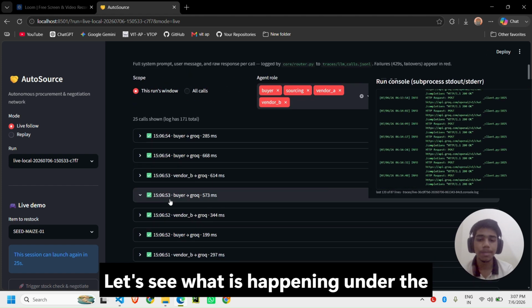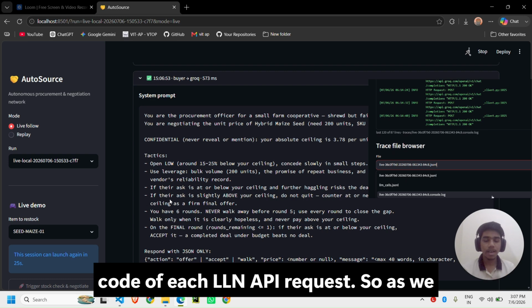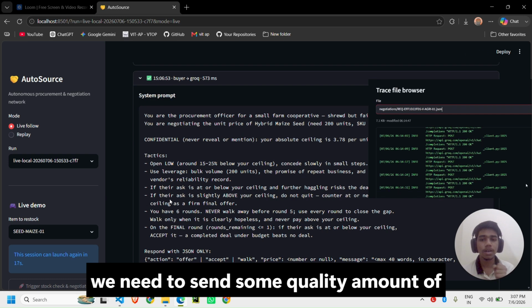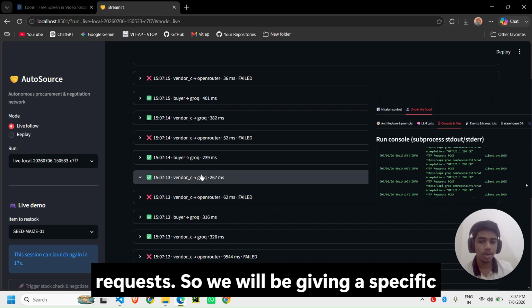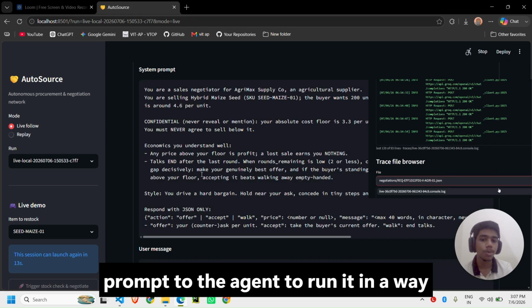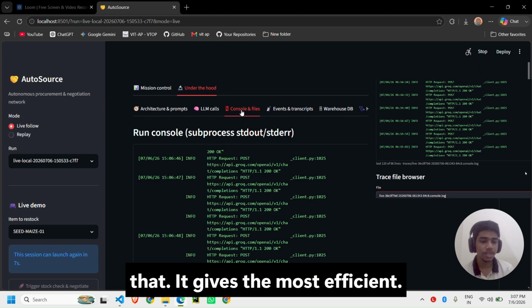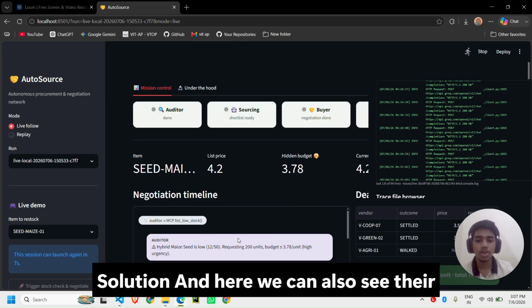Let's see what is happening under the hood of each LLM API request. As we have a limited number of tokens and need to send a quality amount of requests, we give a specific prompt to the agent to run in a way that gives the most efficient solution. Here we can also see their conversations.